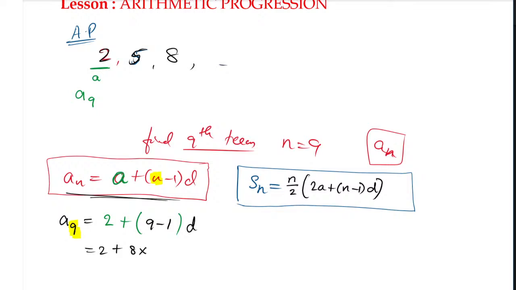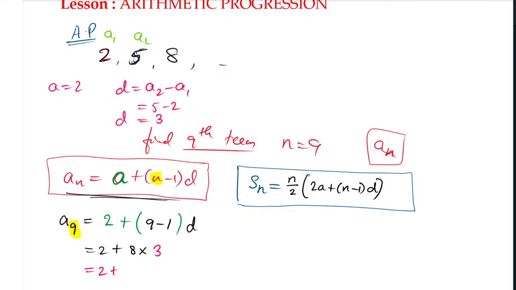The d value refers to the difference between two terms. Any two terms you can take. Let me tell you how to find it. The a value is 2, and the d value is nothing but a2 minus a1. You know that a2 is this one, 5, and a1 refers to 2. So the difference will become 5 minus 2, which equals 3. So the d value will become 3, and here I can substitute 3.